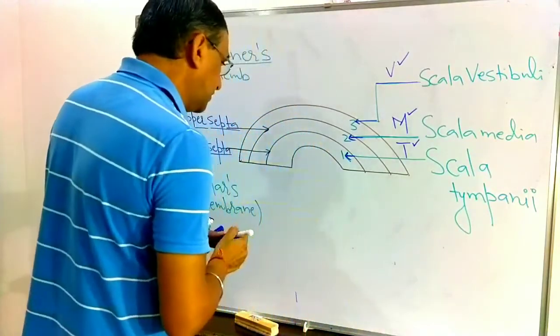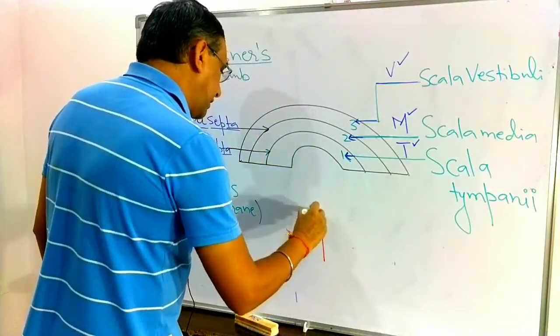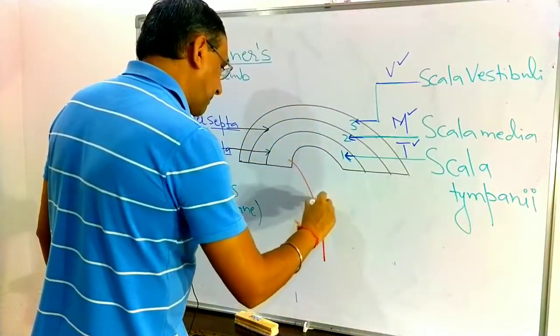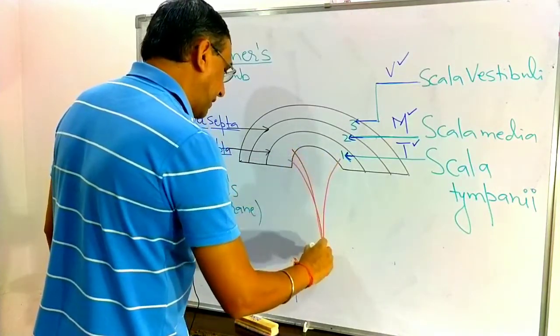Now, see carefully. The cochlea is supplied by a network of capillaries.